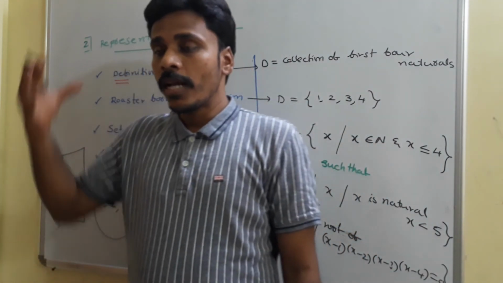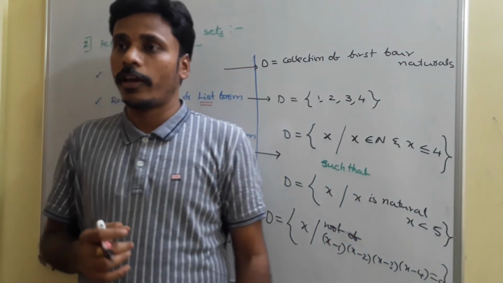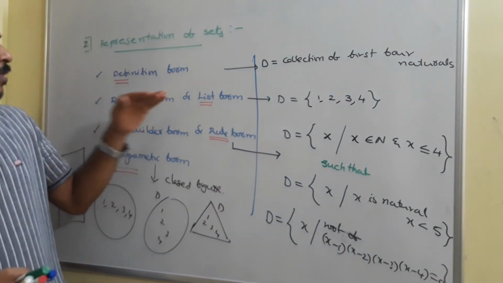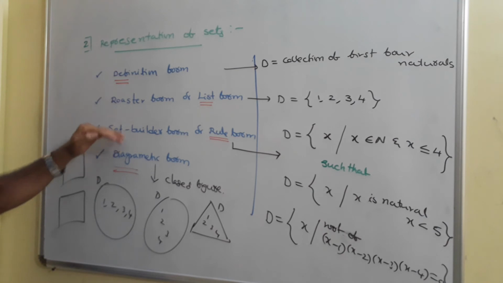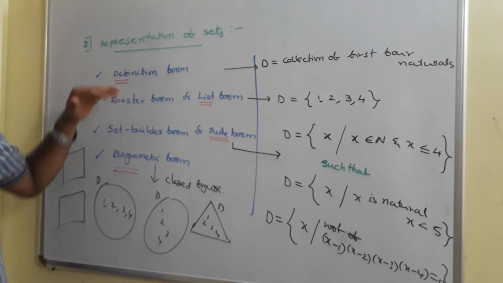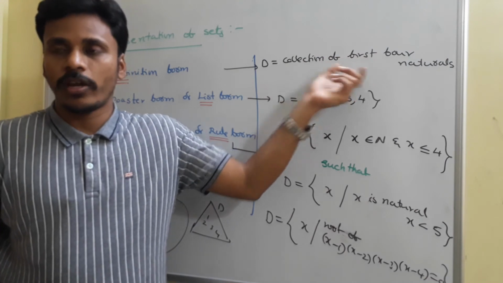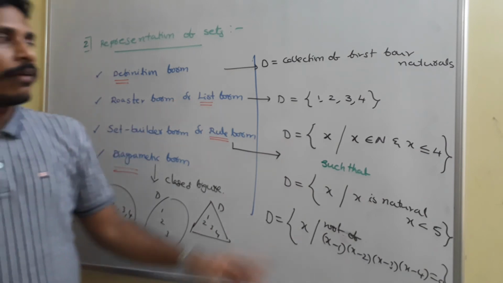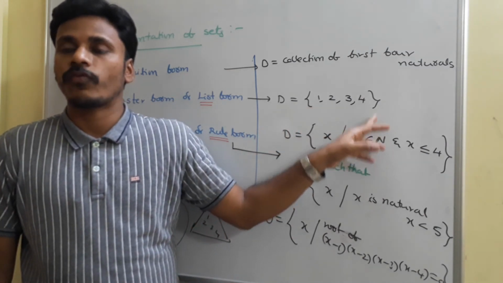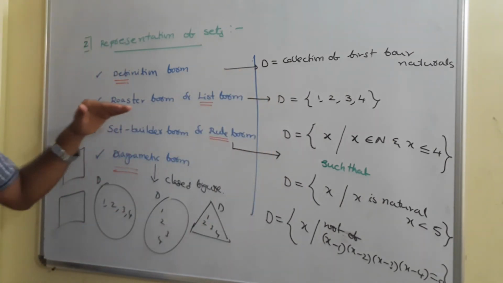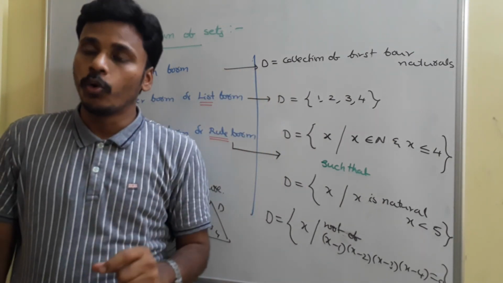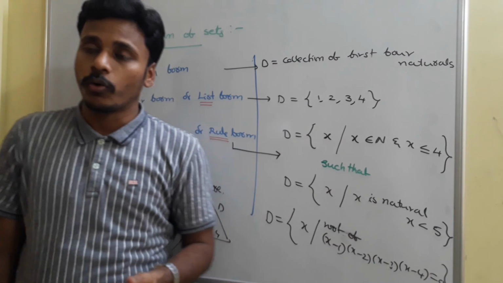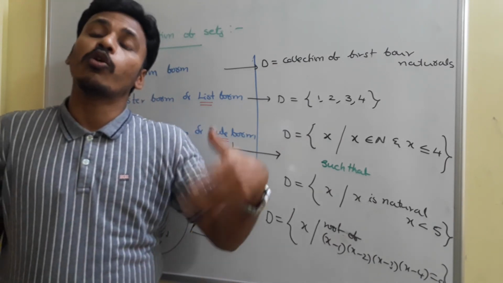Once again, as a conclusion, I am giving you a few things. A set is represented in 4 different ways: definition form, roster form or list form, set builder form or rule form, and the last one is the diagrammatic form. Definition form is usually a statement like this. In the roster form or list form, we need to list out all the elements which satisfy that particular definition. The set builder form or rule form means we need to find a rule which is satisfied by each and every element of the set. Sometimes it is very difficult to find that rule, and sometimes it is very easy to give you more than one rule, many rules.